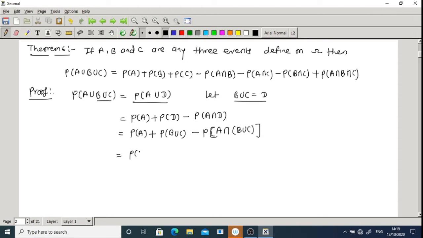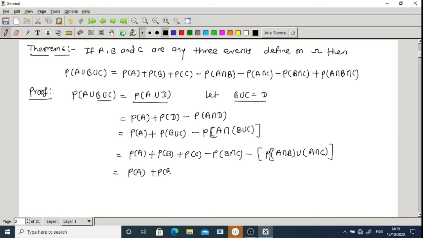So this is equal to P of A plus, by the addition theorem, B union C I can write as probability of B plus probability of C minus probability of B intersection C, and minus, in brackets, I can write this as probability of A intersection B union with A intersection C. Then this is equal to P of A plus P of B plus P of C minus P of B intersection C, minus, here A intersection B I take as E union with F. So A intersection C I take as F, and again I apply the addition theorem on two events, that is E and F.